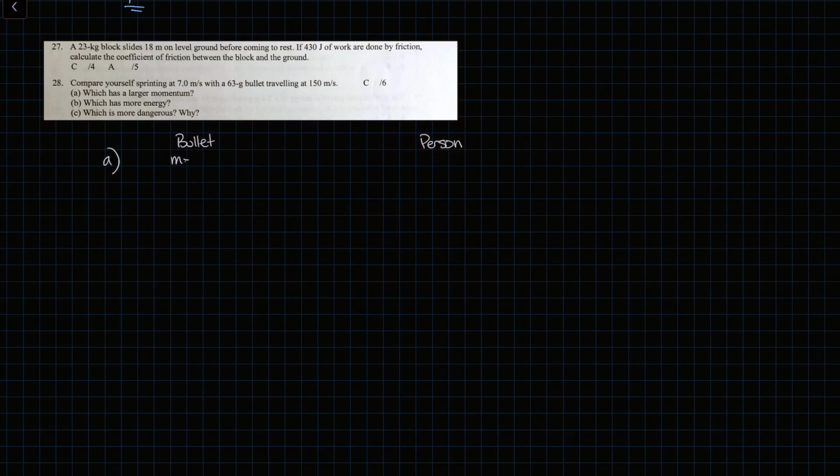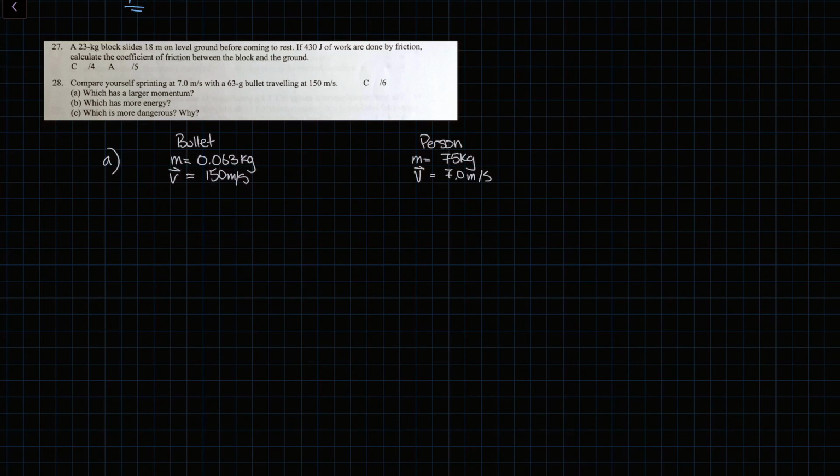We have the mass of the bullet being 0.063 kilograms. We have the mass of the person, which we will approximate to 75 kilograms. We have the velocities of the two, 150 meters per second and 7 meters per second.